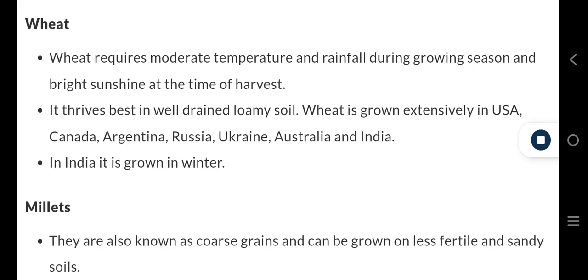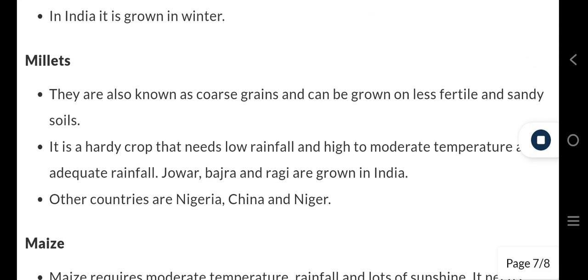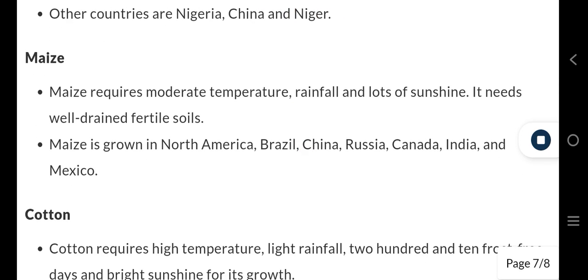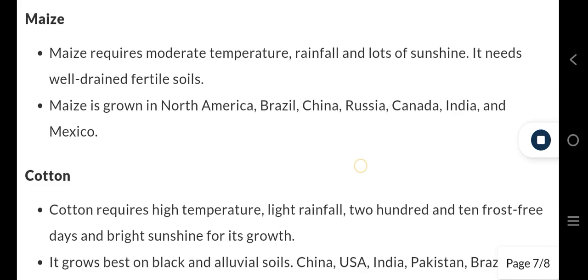Millets. They are also known as coarse grains and can be grown on less fertile and sandy soils. It is a hardy crop that needs low rainfall and high to moderate temperature. Jowar, bajra and ragi are grown in India. Other countries are Nigeria, China and Niger. Maize requires moderate temperature, rainfall and lots of sunshine. It needs well-drained fertile soils. Maize is grown in North America, Brazil, China, Russia, Canada, India, and Mexico.